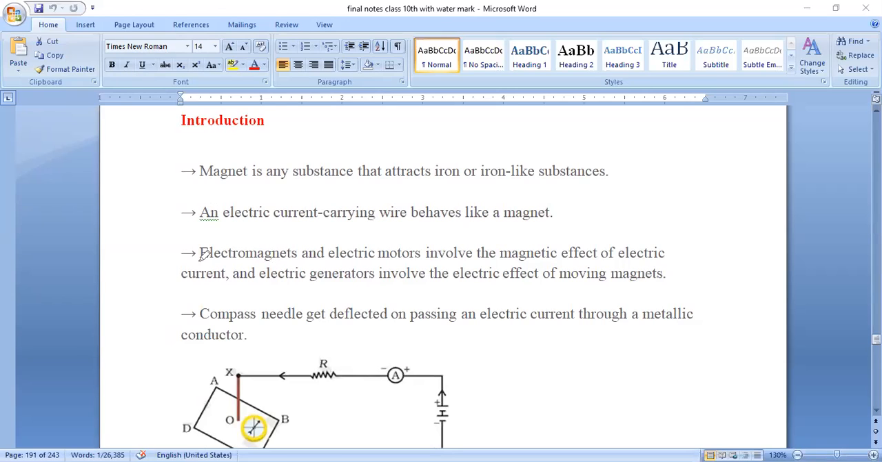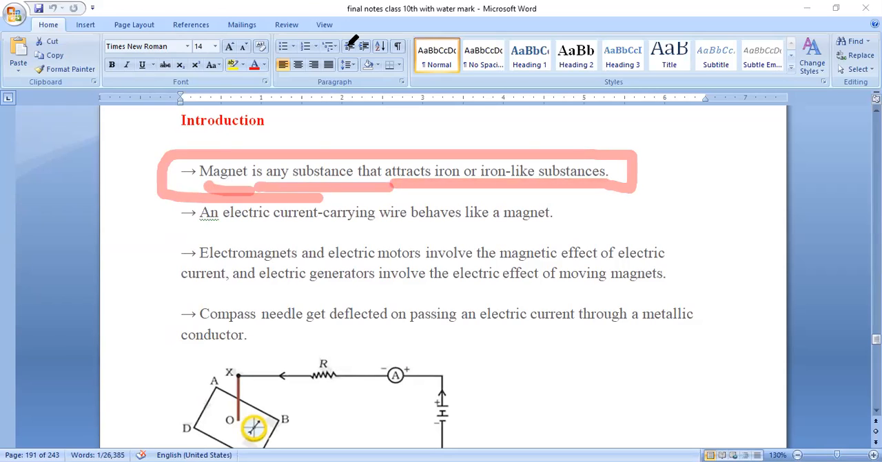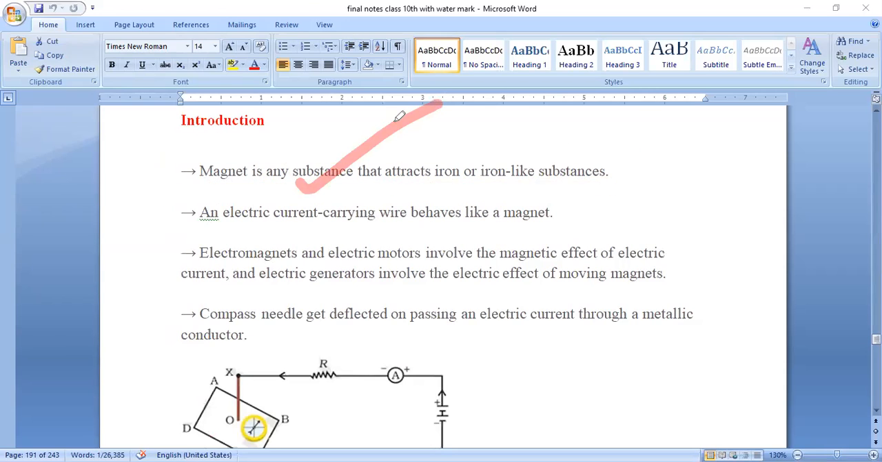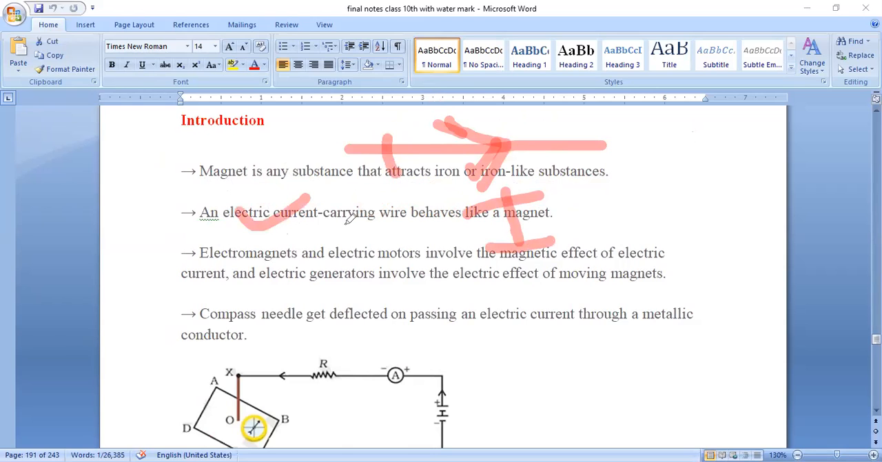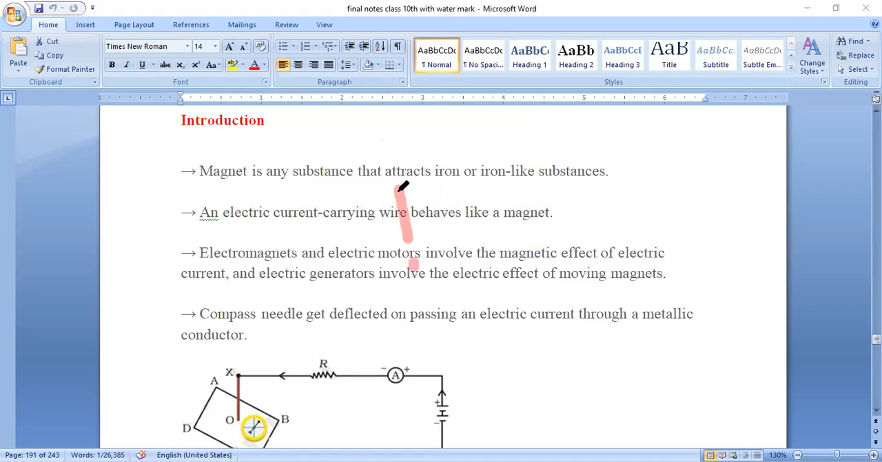Especially if I go with the introduction, a magnet is any substance that attracts iron or iron-like substances. Please remember, a magnet is any substance, whatever it may be. The substance which attracts iron or iron-like substances is nothing but a magnet. An electric current carrying wire behaves like a magnet. So here you have to understand, this is an electric current carrying wire, and it behaves like a magnet.